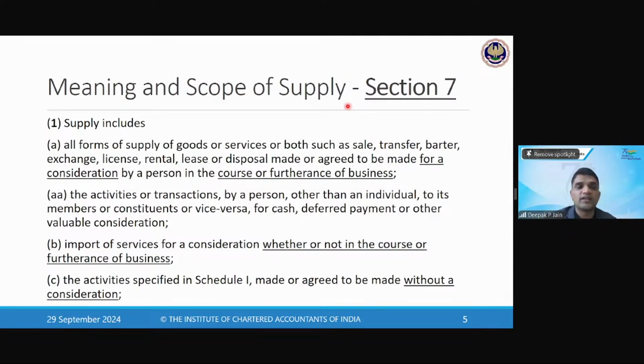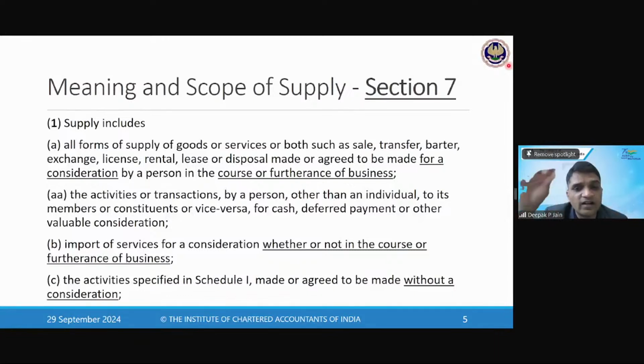So supply includes all forms of supply of goods or services, such as, so it could be supply of goods or services or both. When could it be both? We know that when we have composite supply, it could be supply of goods or services or both. Such as, they are giving an illustration of what all can be supply. They are saying it could be sale, transfer, barter, exchange, license, rental, lease, and disposal. So 8 forms of supply are mentioned. What are these 8 forms? We will read it in detail.